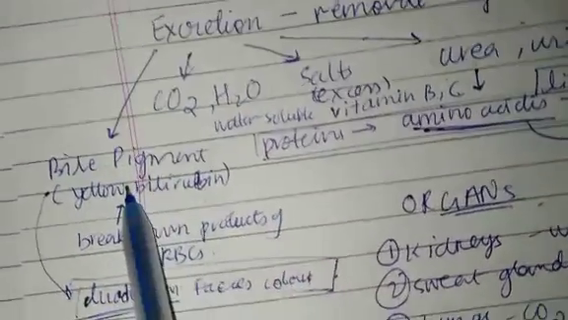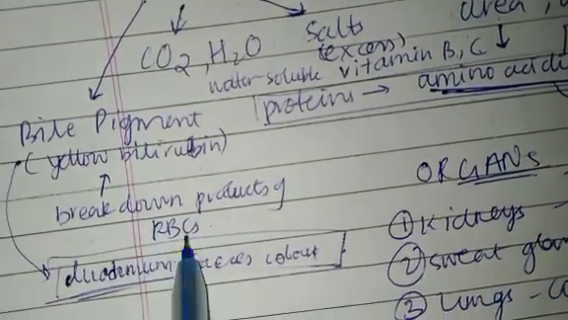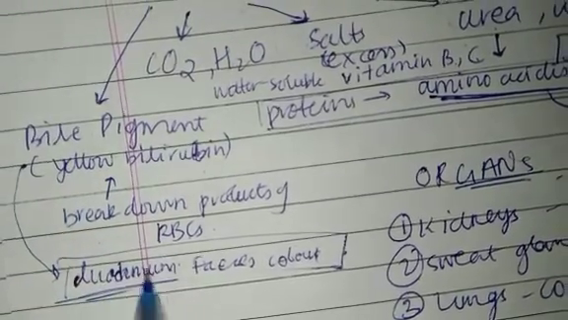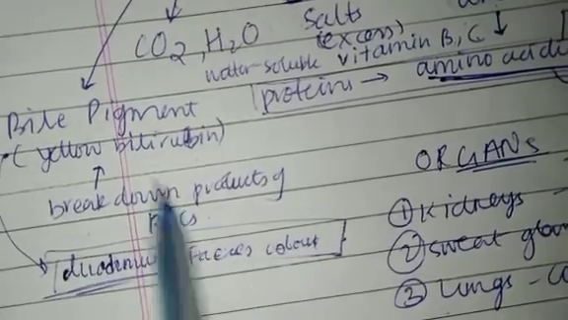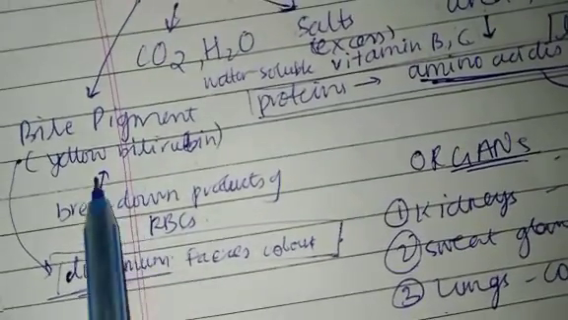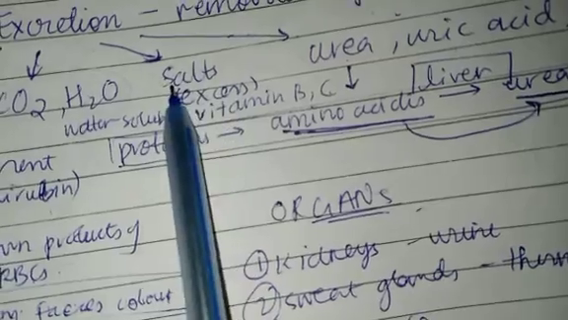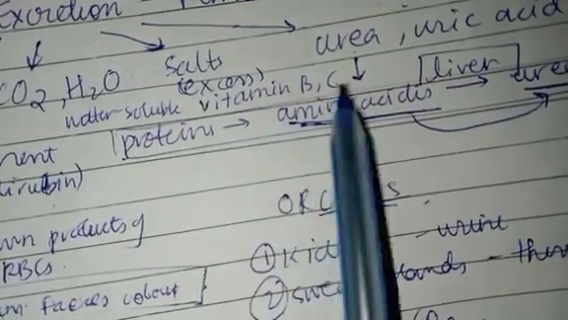Bile pigment is yellow bilirubin, and it is a breakdown product of RBC. This yellow bilirubin is passed to the duodenum, which gives feces their color, but some yellow bilirubin is also present in urine. Then excess salts are removed through the process of excretion, and water soluble vitamins B and C are also removed from the body.